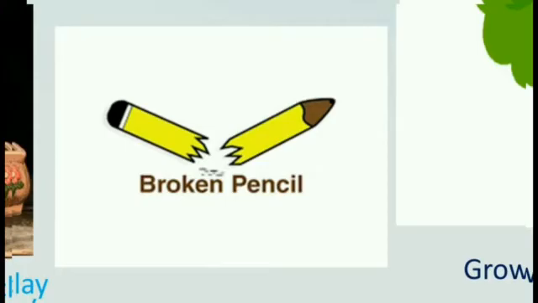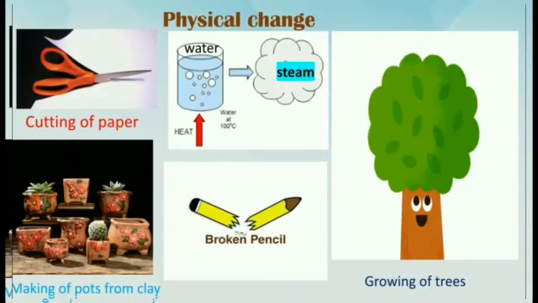For example, when I am taking a pencil, it is a temporary change. In the breaking of the pencil, we cannot see it forming into a new substance, and it can be utilized again by sharpening it.